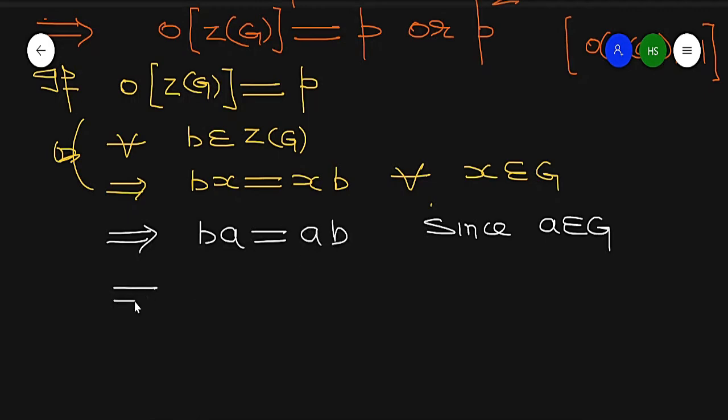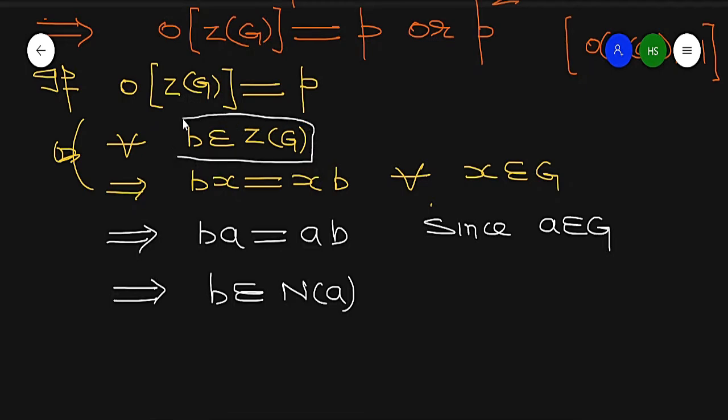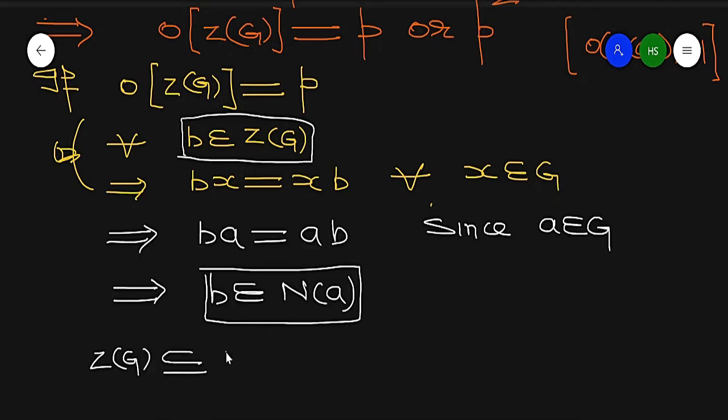So it means b belongs to the normalizer of a. So I take an element from the center of G, and it goes to the normalizer. So the center of G is a subset of the normalizer of a, which is a subset of group G.